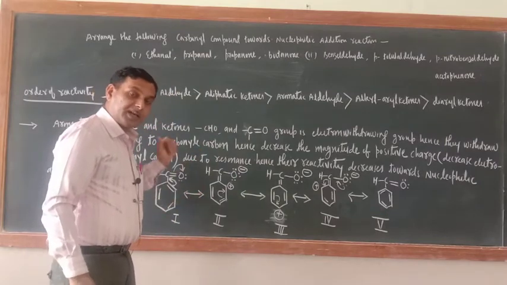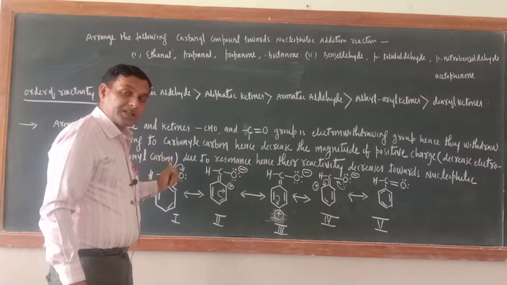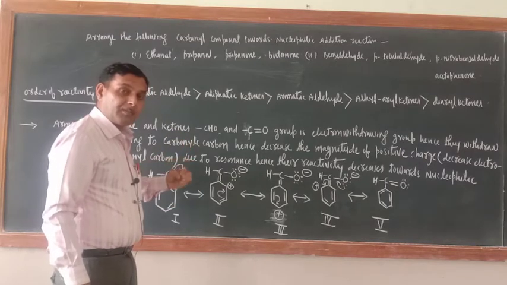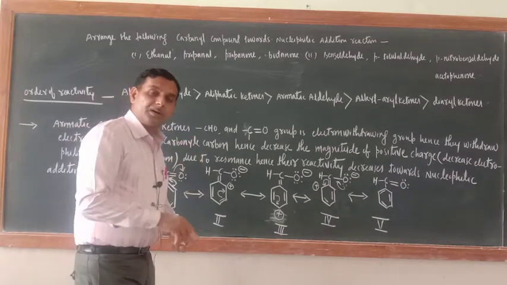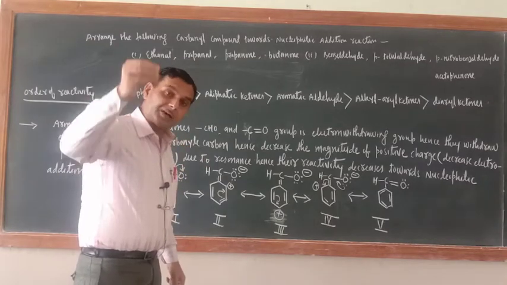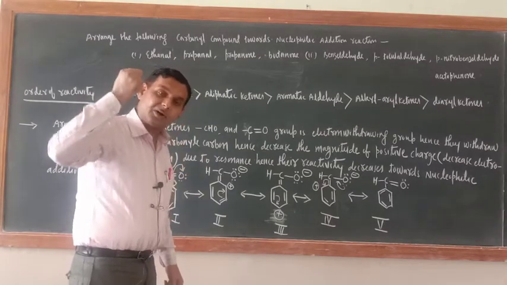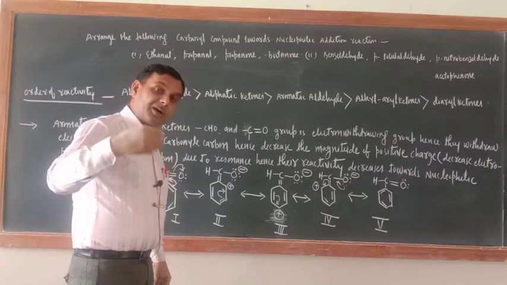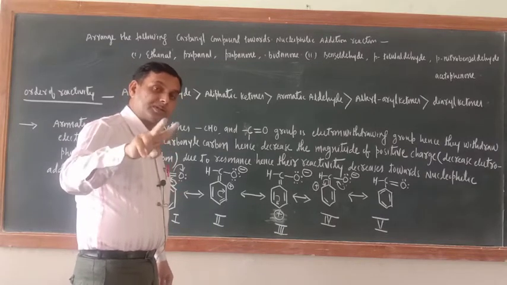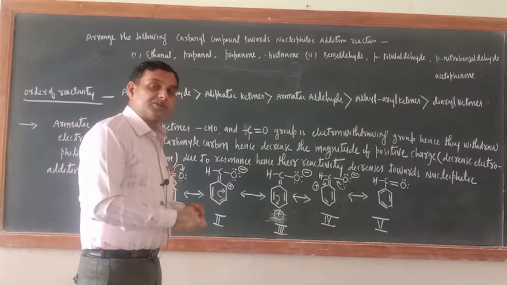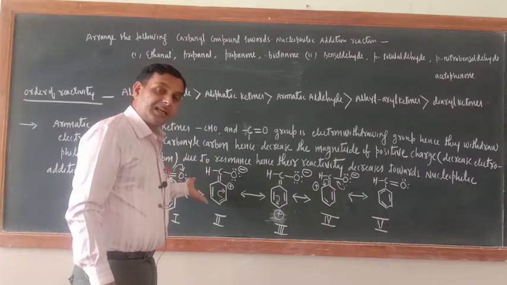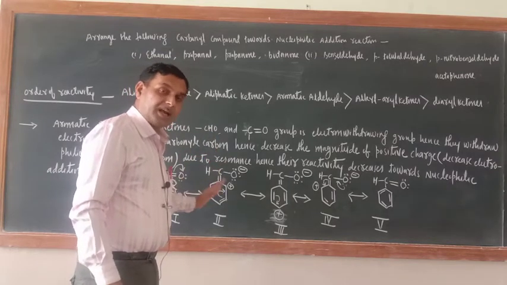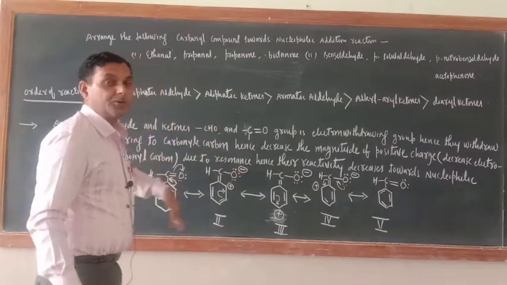So what does this indicate? This indicates that due to the electron withdrawing nature of the CHO group, the carbonyl carbon electrophilicity, means the magnitude of positive charge, will decrease. That carbonyl carbon should have been electron deficient, but now because of its electron withdrawing nature, it is becoming electron rich, and a nucleophile always attacks on those centers where electron density is less. So here electron density is becoming more, so now the order of reactivity will decrease here in benzaldehyde as compared to aliphatic aldehyde.